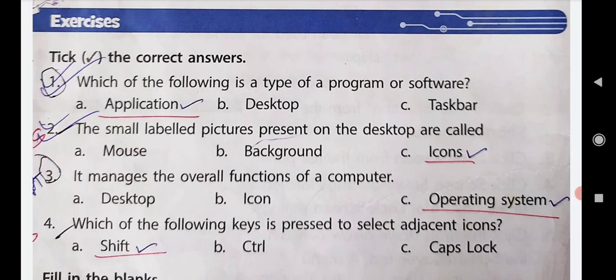Then the last and fourth: which of the following keys is pressed to select adjacent icons? Options are Shift, Control, Caps Lock. These are the 3 options. Can you guess which key is pressed to select adjacent icons? Yes, it is the Shift key. Option A, Shift key is pressed to select adjacent icons. By this we have completed tick the correct answer.